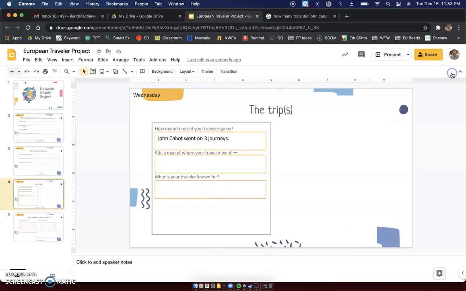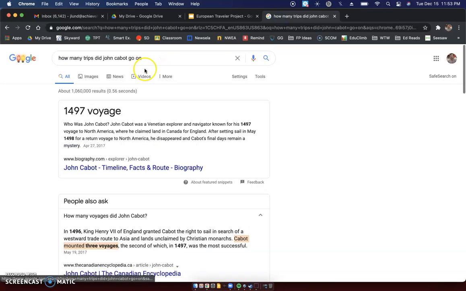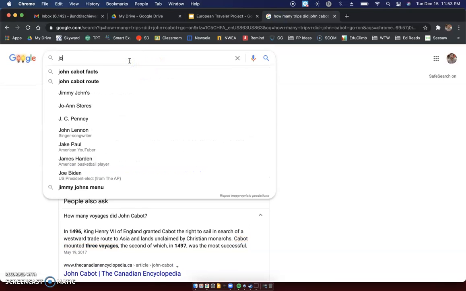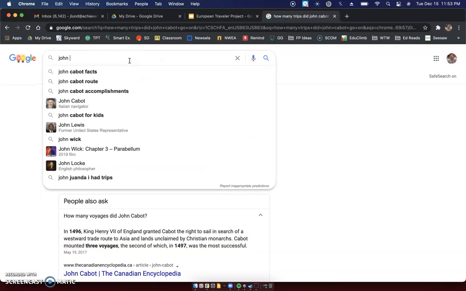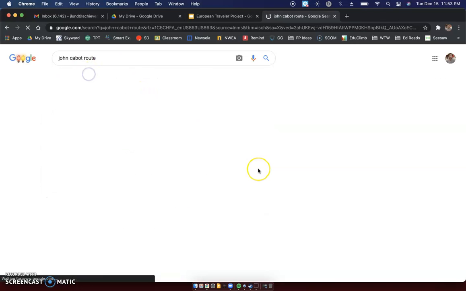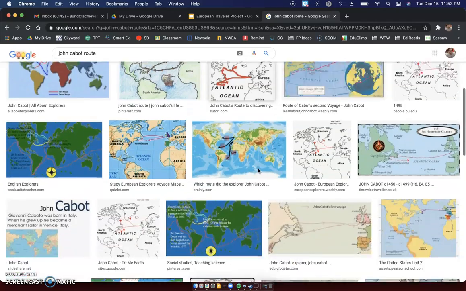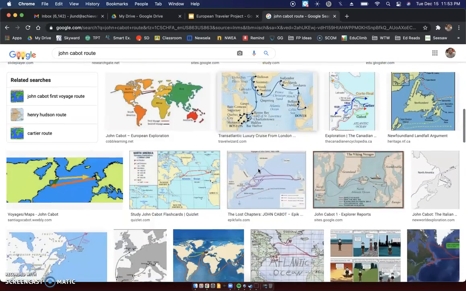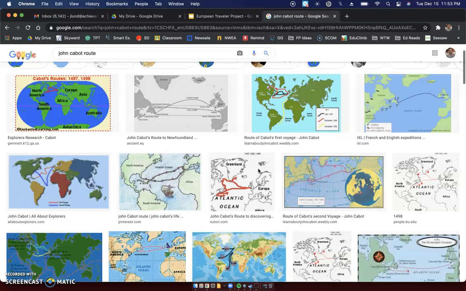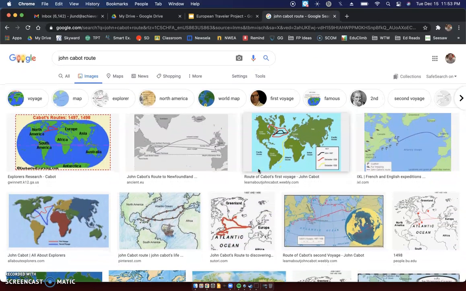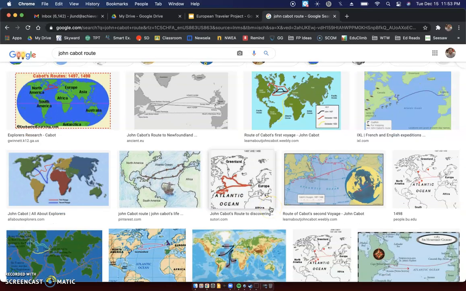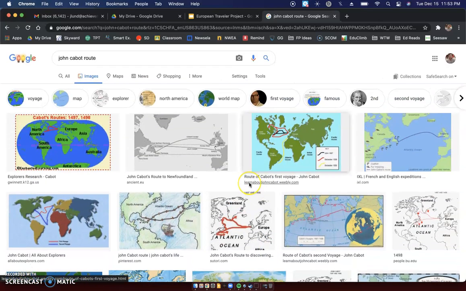You can use that. But what I have found is that if I do the exact same thing on the actual Google, so I'll do John Cabot route, and look at images, there's way more pictures here of maps. Look at this. Almost 10 full lines of maps, and they're all pretty good. All right. I want to make sure that this is correct, though.